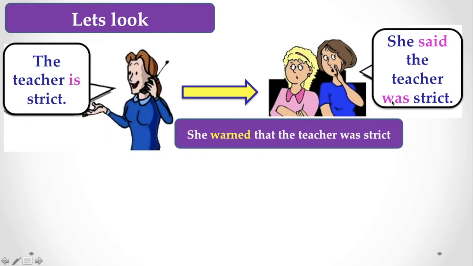But if you are doing the reporting for a conversation, just look here. She warned that the teacher was strict. Here, instead of said, you actually have to reproduce the tone of the speaker in your own writing, that is, warned. You have to use warned while reporting that piece of dialogue.